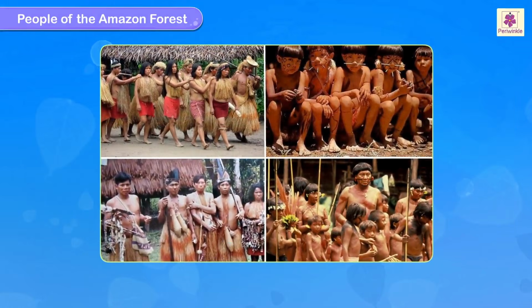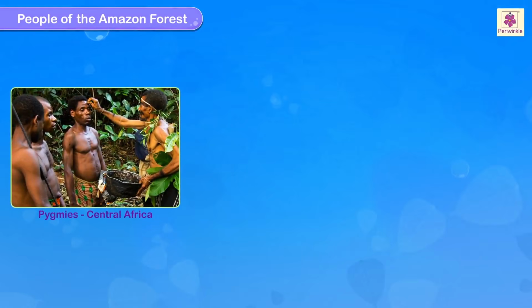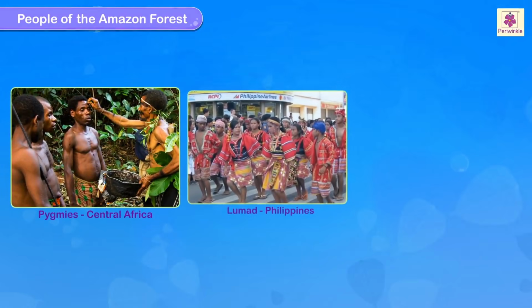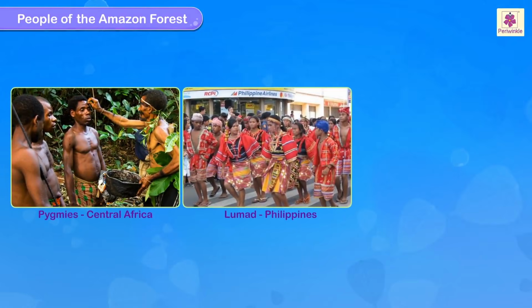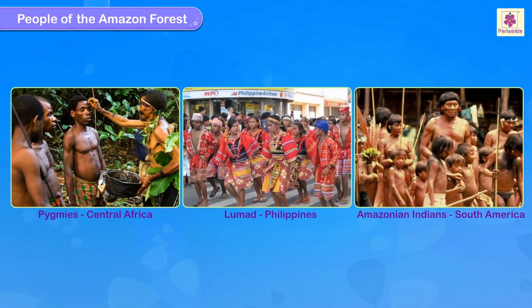Various tribes live in tropical rainforests, such as the Pygmies in Central Africa, the Lumat people in the southern Philippines, and the Amazonian Indians of South America. These people are nomads.